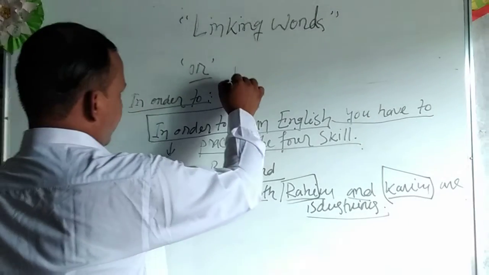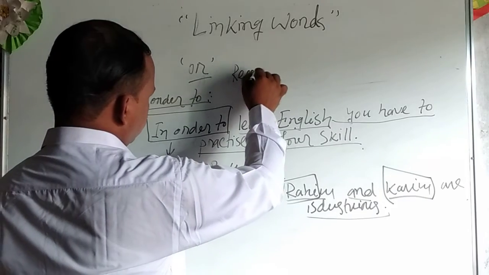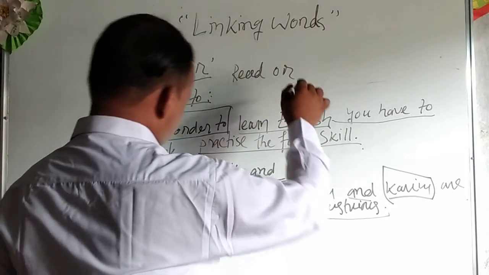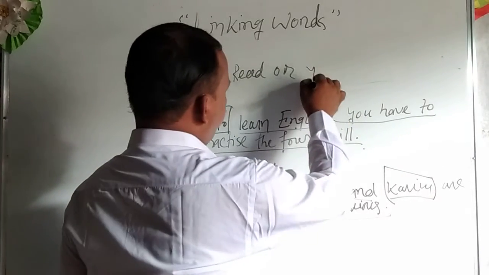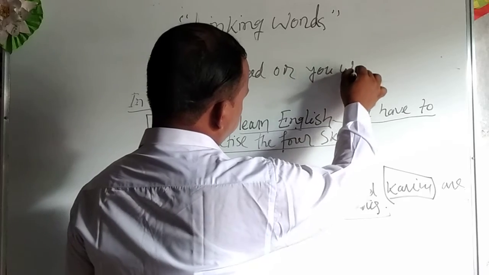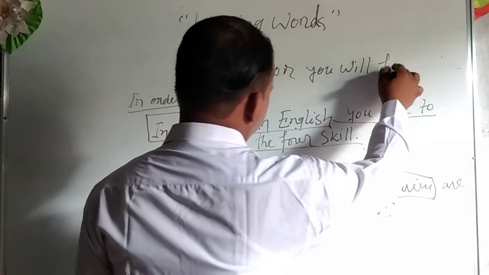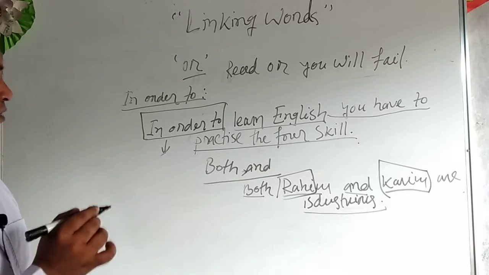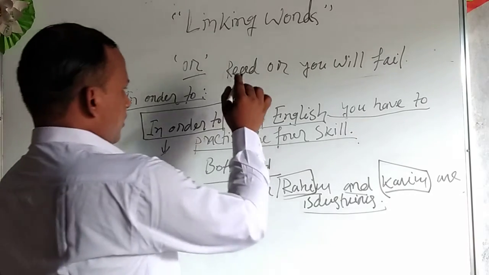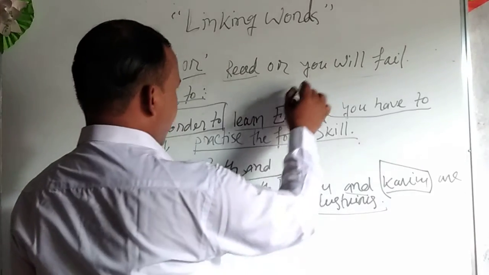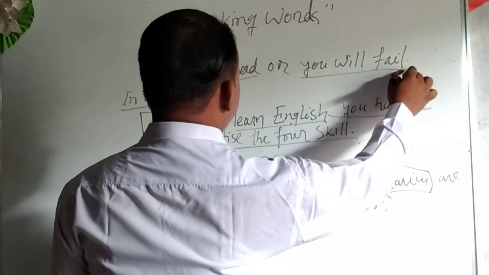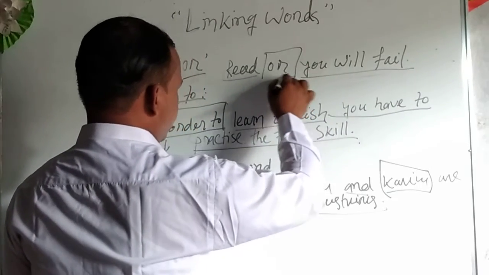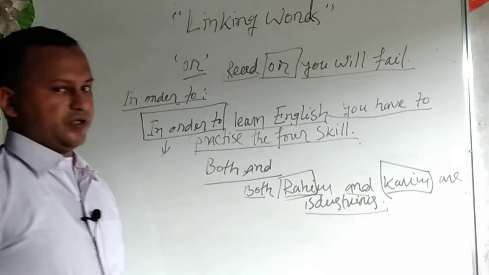Suppose, read or you will fail. Dear student, here the linking word or describes read and this is connected to you will fail. So or is just another linking word.